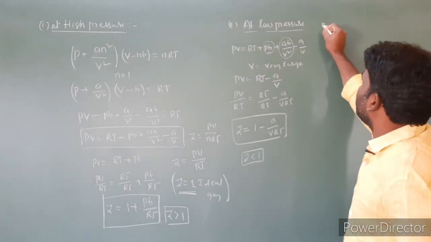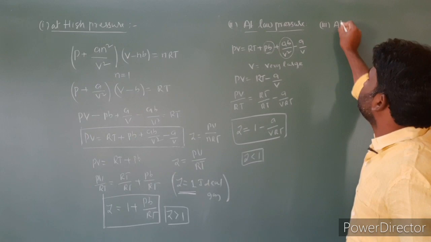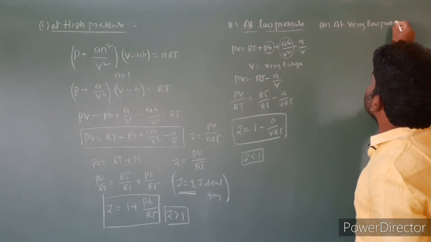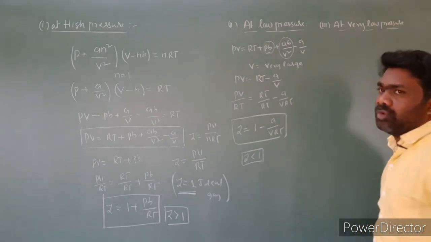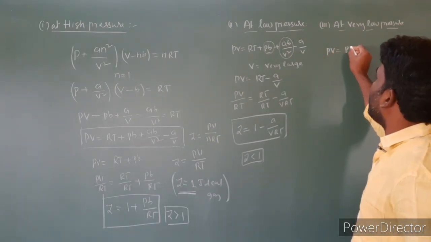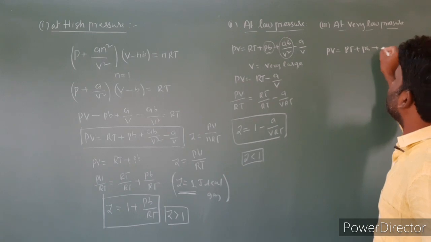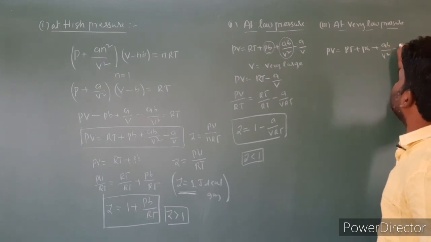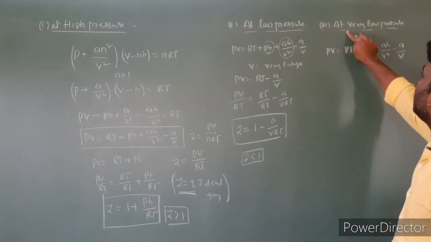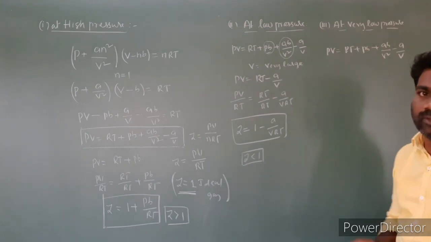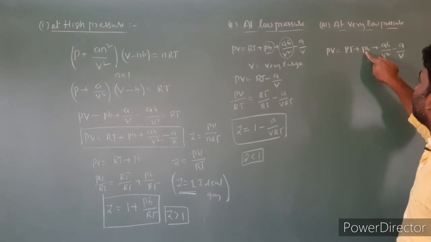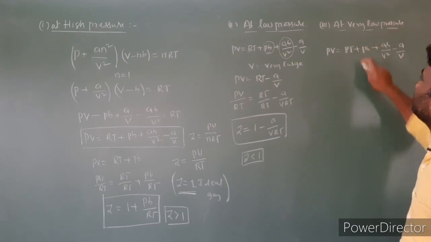So next, the third condition: at a very low pressure. I am rewriting the equation. PV is equal to RT plus PB plus AB by V square minus A by V. Here the pressure is very low. In such a case, we can neglect AB by V square, PB and AB, all these terms.